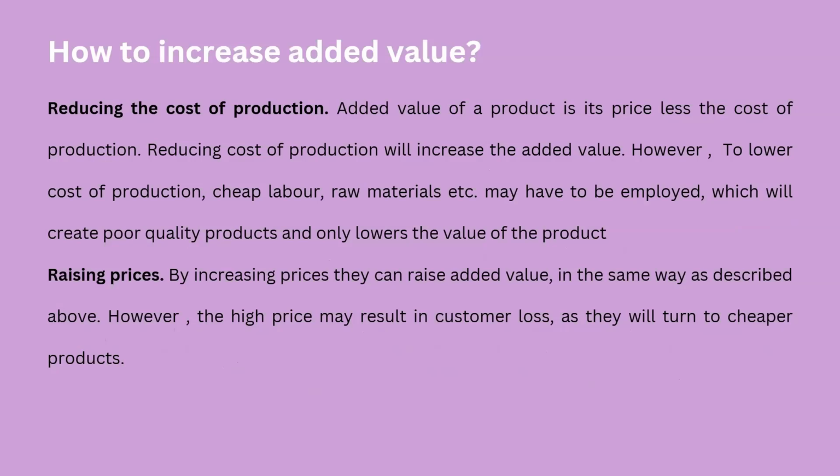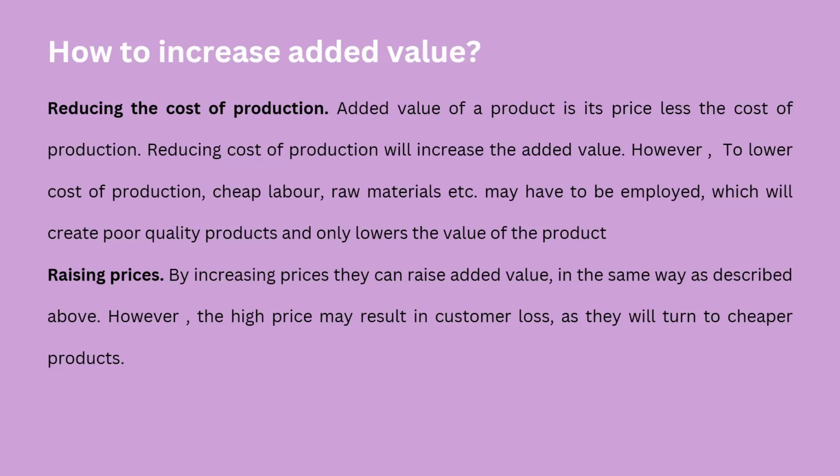Now, how to increase added value, as in how to increase the profit coming from the added value. So, the first step is reducing the cost of production. Added value of a product is its price less the cost of production. So we have the raw materials for $3. The selling price was $15. 15 minus 3 is $12. So if I have to evaluate what added value is, then that's $12, or the profit.